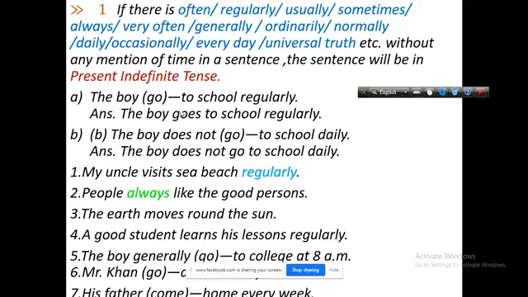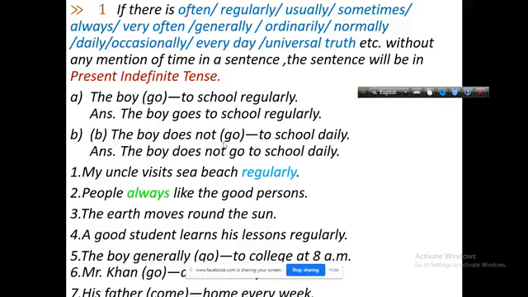Goes: you have to add es with go, because in subject-verb agreement, we know that if the subject is third person singular number, you have to add s or es with the verb in the present indefinite tense. So, here the boy goes to school regularly.